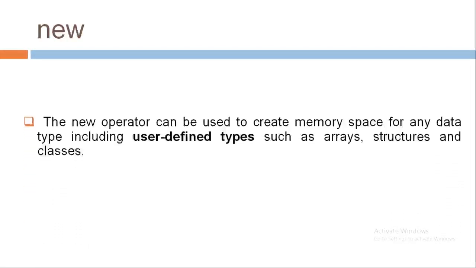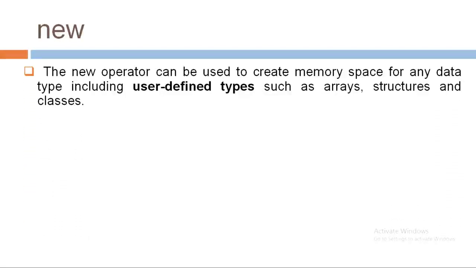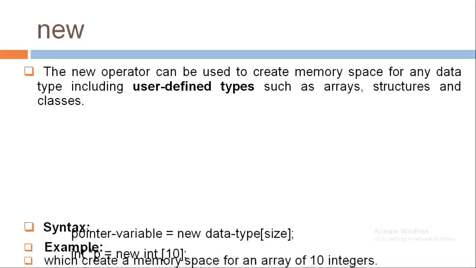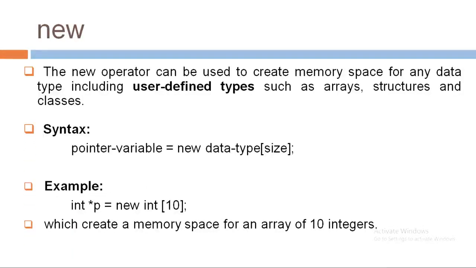Same way, new operator can also be used to create memory space for any data type like array, structure and classes also. So the syntax to allocate memory dynamically for array is pointer variable is equal to new and then data type into square bracket size. Here square brackets are used to show that the value written as a size will be the size of array. That means the number of elements of array.